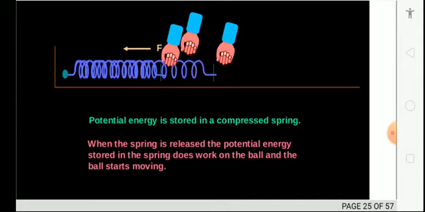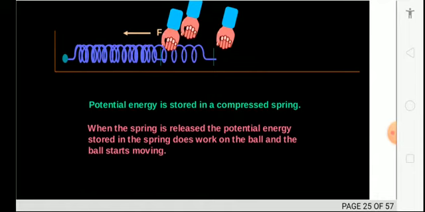Potential energy is stored in the spring as you compress or even stretch it, and as soon as you release it, it transfers into another form. When a spring is released, the potential energy stored in the spring does work on the wall, and the ball starts moving as you can see in the diagram, or your object starts moving.